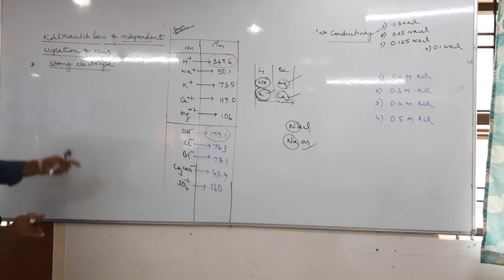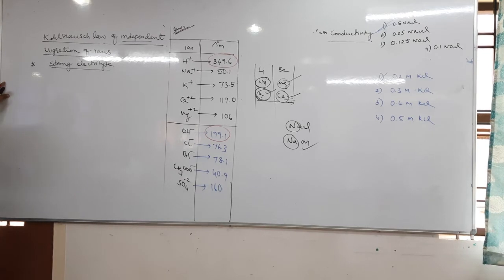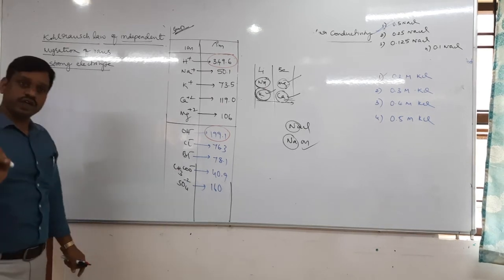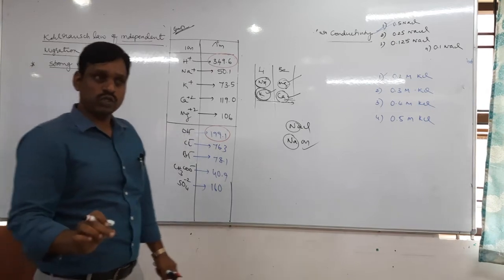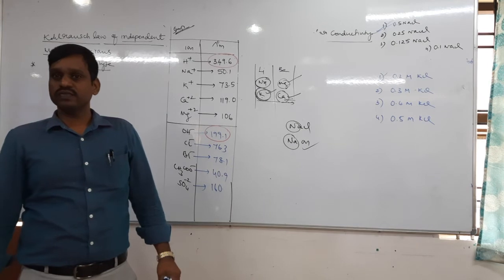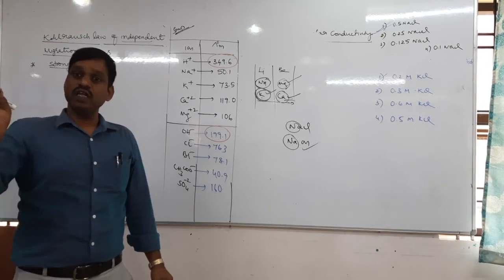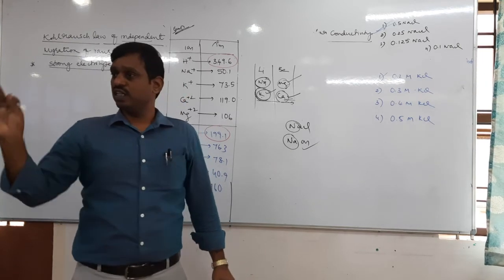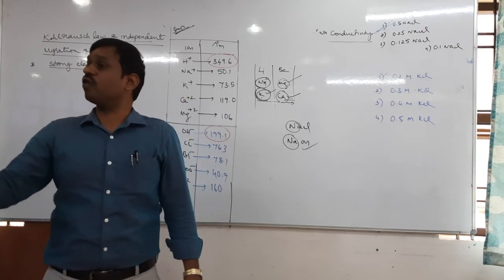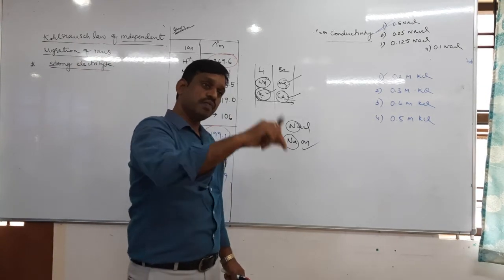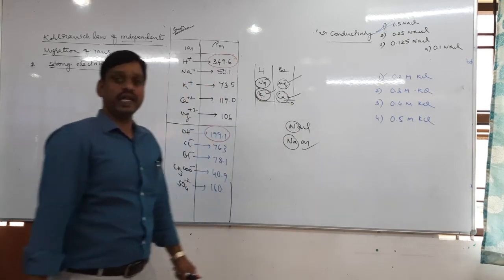So now, what is the statement of Kohlrausch law of independent migration of ions? It is a very simple statement. The limiting molar conductivity of an electrolyte is equal to the sum of the limiting molar conductivity of cation and anion. That is, the limiting molar conductivity of any strong electrolyte is equal to the sum of the limiting molar conductivities of cation and anion.